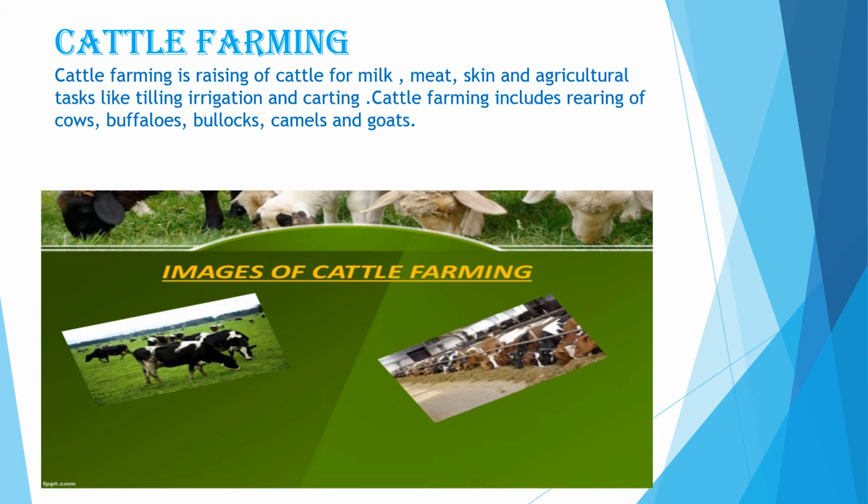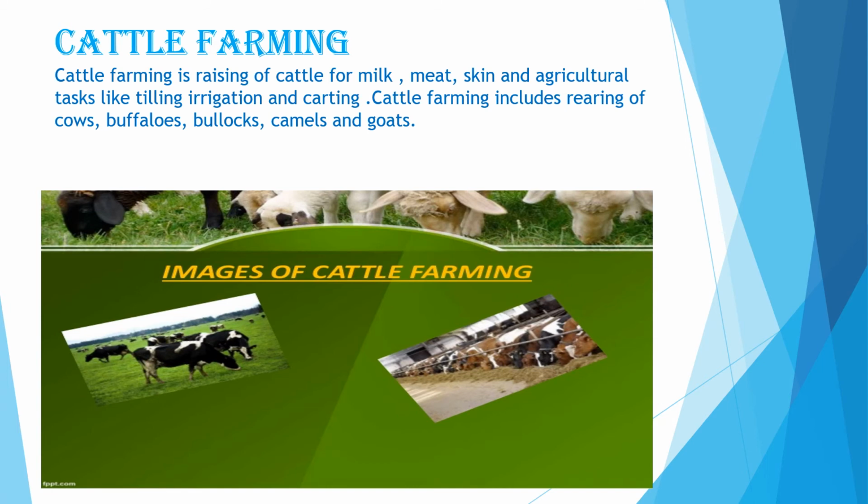These are broadly placed in the following categories: milch breeds or dairy animals, which provide us with milk; draught breeds, which help us in plowing the field or in transporting goods. Third is the dual purpose breed. Their males are good as draught animals and females are good milch animals. So these are the categories in which we can divide our cattle.